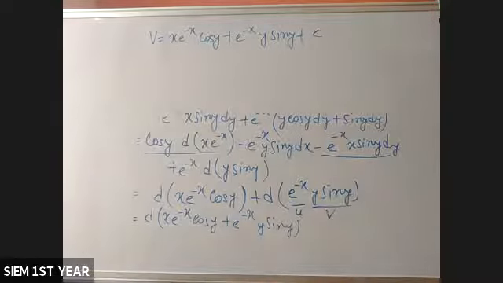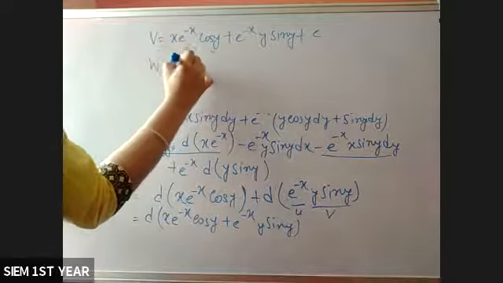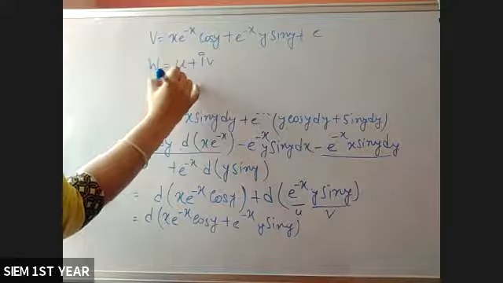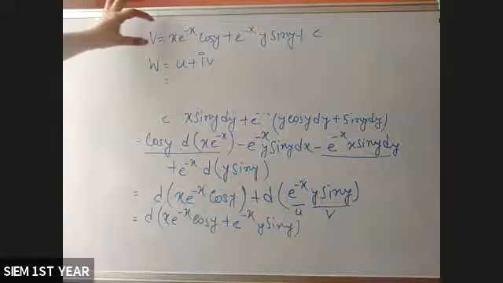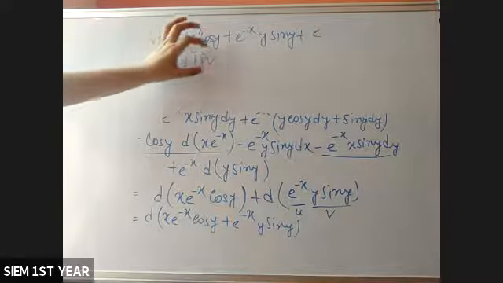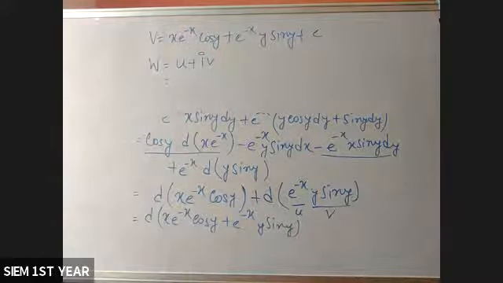Whenever in some problems they ask you only to find the value of v, up to this you have to consider this as the value of v. If they ask you about the function w that is given in your question, that is u plus iv, simply put these values of u and v. In the question the value of u is already given and you have found the value of v. Simply put these values here and you will get the value of the function.